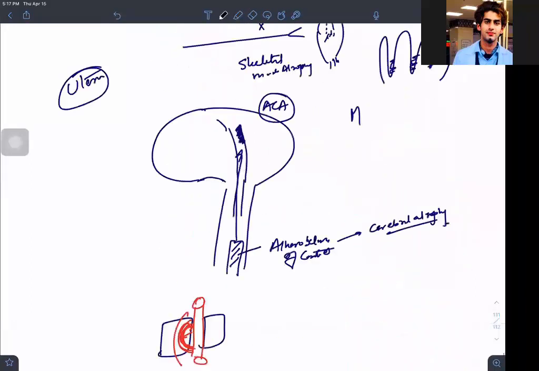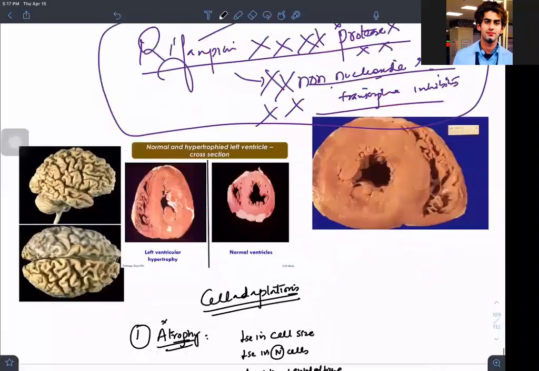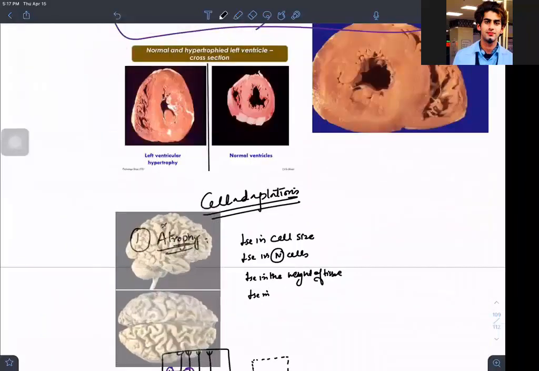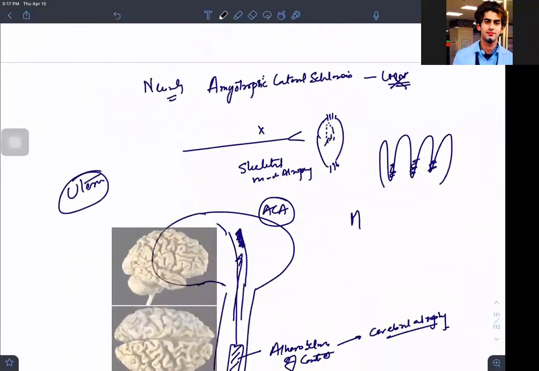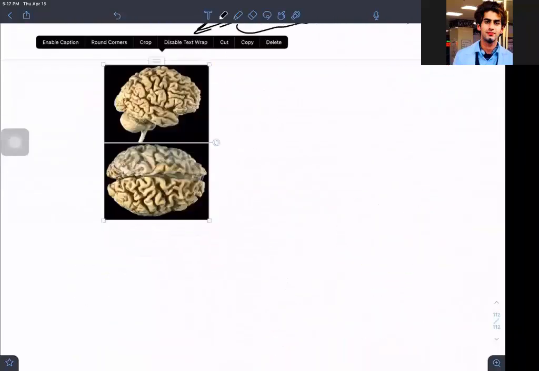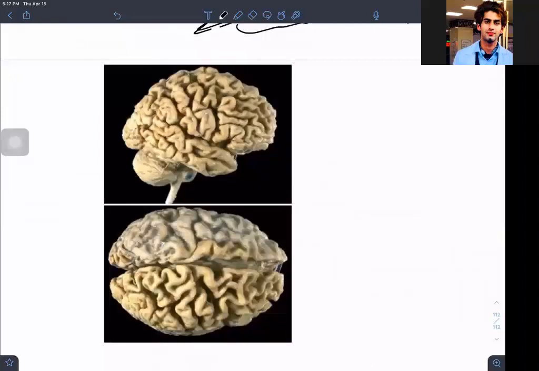I haven't shown you a photograph of this. Let me see if I have an image for you about the atrophy. Very nice image. This is the brain, the lateral view, and this is the superior view. From your neuroanatomy dissection of the brain, if you have done it, the meninges have been removed. I'm not able to see the meninges here.